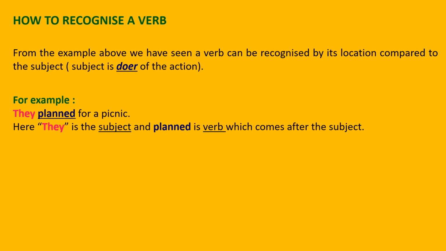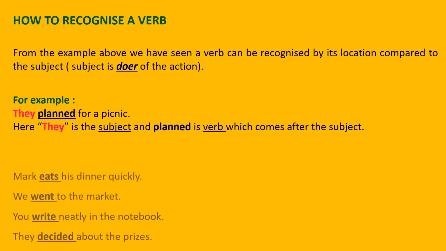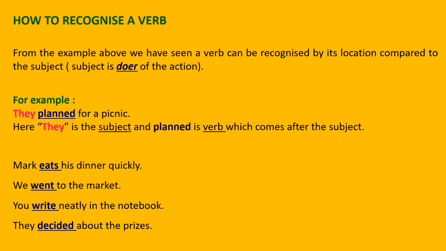You can see here in the examples, they planned for a picnic. Here they is the subject who are planning for the picnic, and planned is the verb which comes after the subject. See, some more sentences are given. Mark eats his dinner quickly, so which is the subject here? Mark is eating, so Mark is the subject. Eats is the verb. We went to the market, so went is the verb. Which is the subject? Just before the verb, that is the subject, that is we.